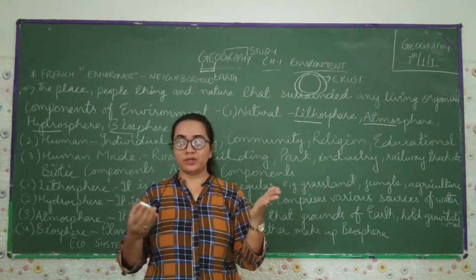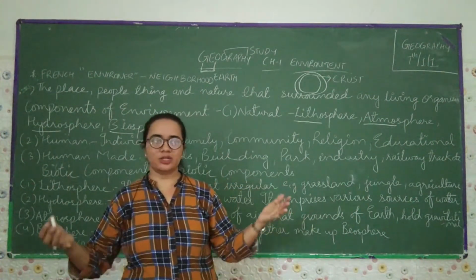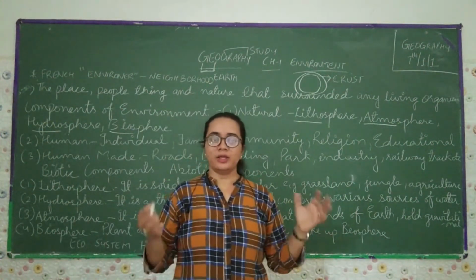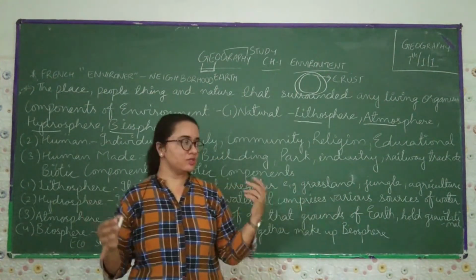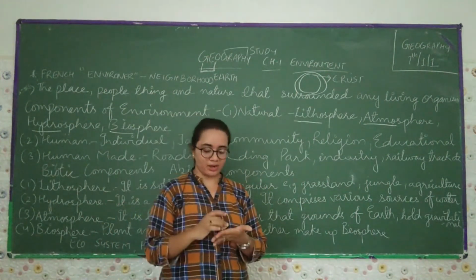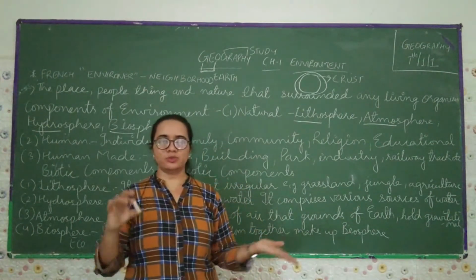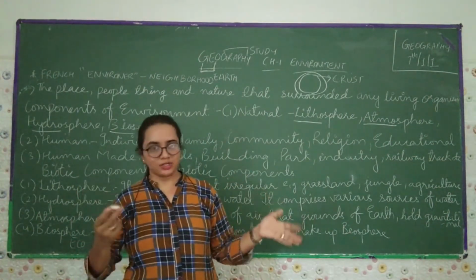We can't live without each other. This is the living surrounding we have, and it makes a big zone. This is what the ecosystem is, where the plants, humans and animals interact with each other.